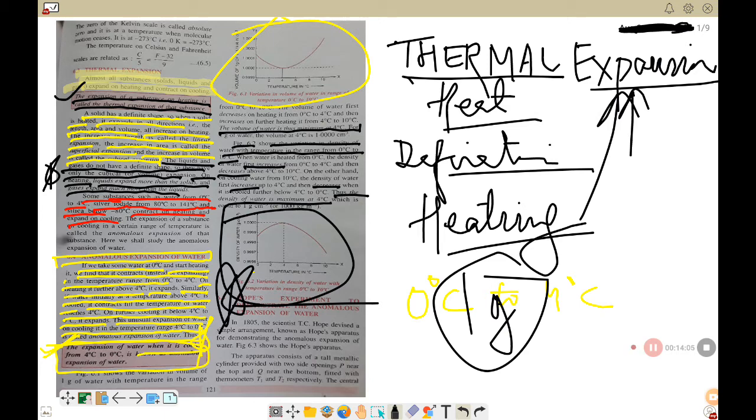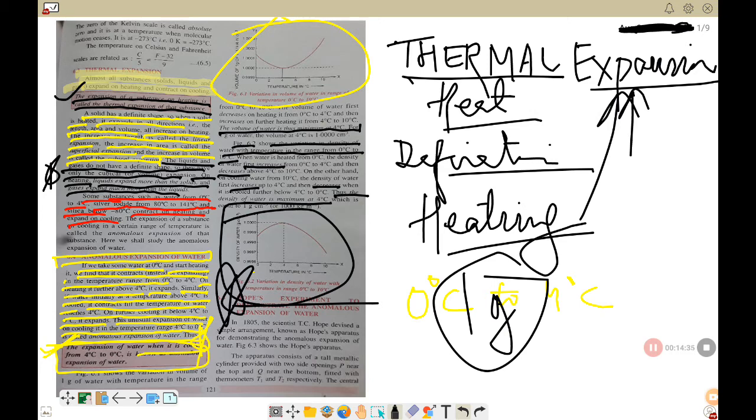Observation. Follow the book again. Number 1. Initially both the thermometers T1 and T2 show the same temperature, that is room temperature, around 18 to 21 degrees Celsius. Number 2. First the temperature recorded by the lower thermometer T2 starts decreasing and finally it becomes steady at 4 degrees Celsius, while the temperature recorded by the upper thermometer T1 remains almost unchanged during this time.